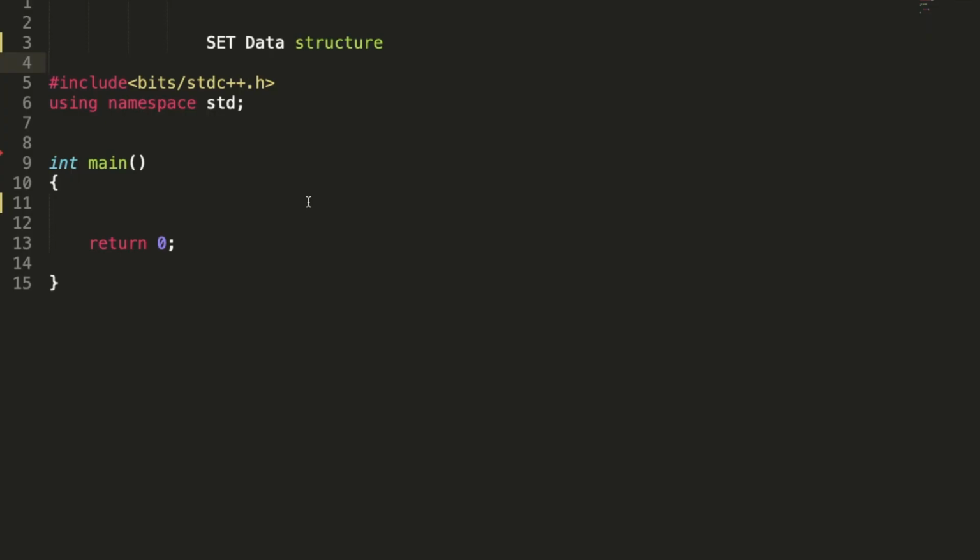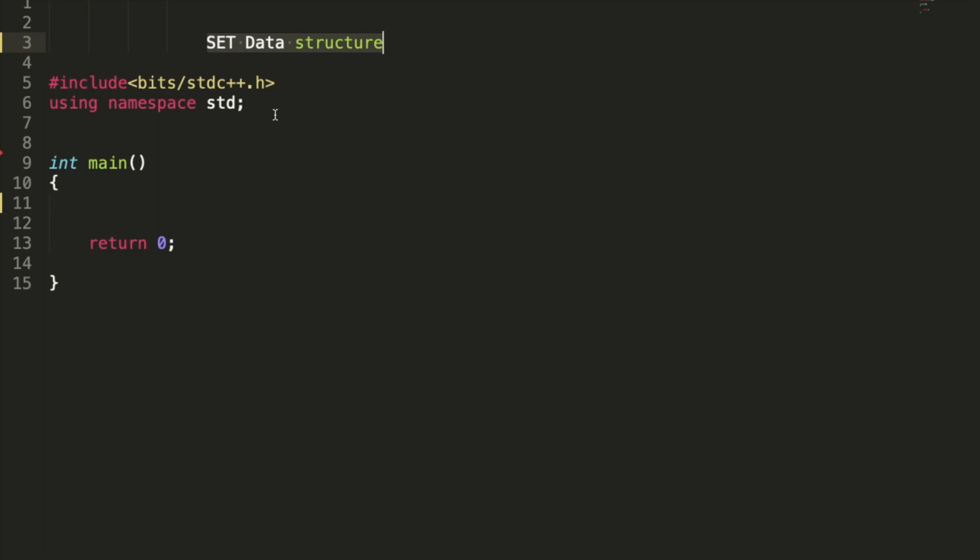Hello everyone. Today we are going to learn about set. Set is one of the types of data structure. This is used to store data, and set stores only unique elements. So suppose you are pushing 2 2 3 3, in the set it will contain only 2 and 3 and not 2 2 3 3.